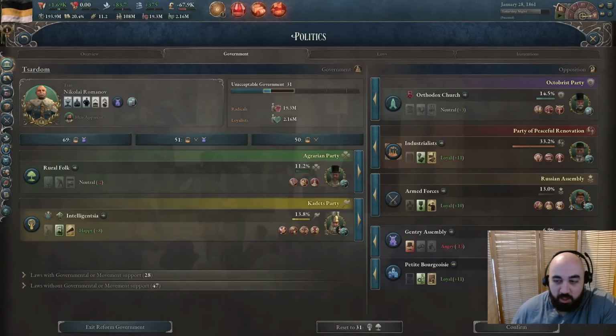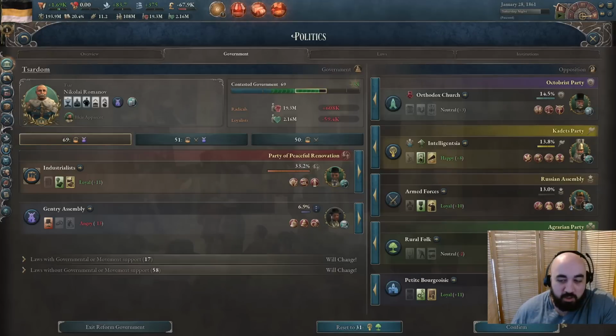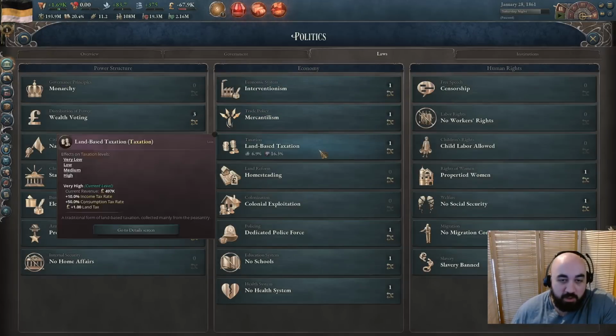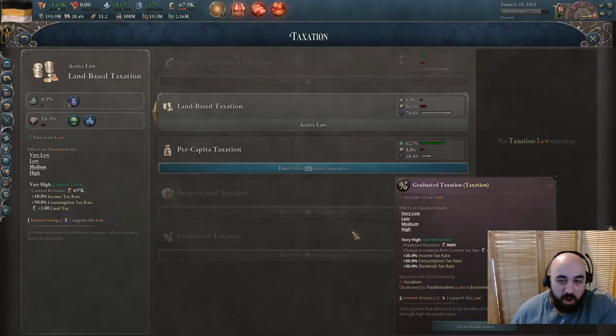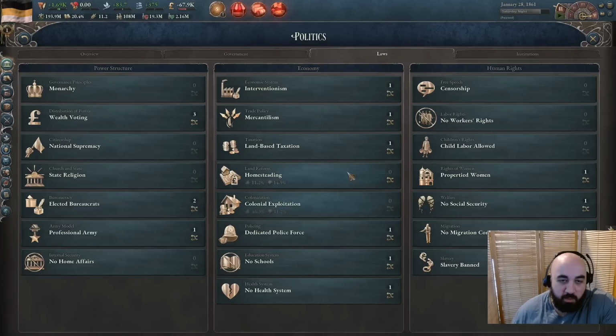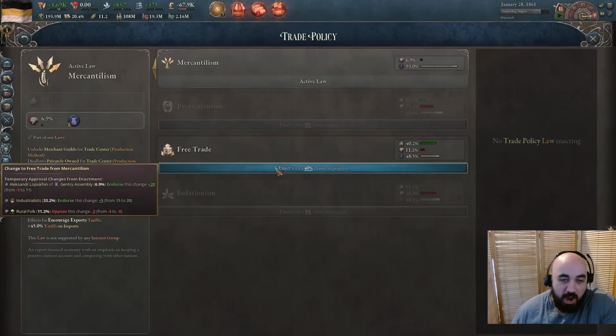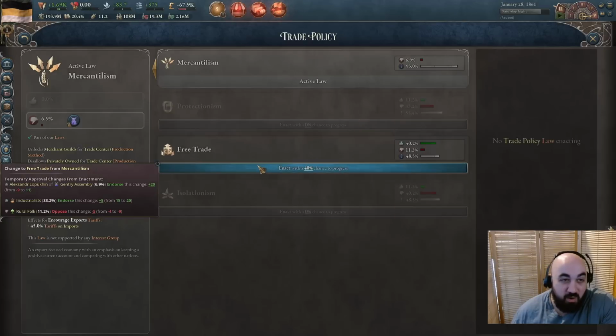But if we look here, this guy is a market liberal, so I think we could just do this and then have a good time getting a relatively easy free trade in. We really would like proportional taxation, but I think we go free trade first, because I think it's just going to be a relatively easy pass. No one really opposes it, and we are running an enormous amount of trade routes.